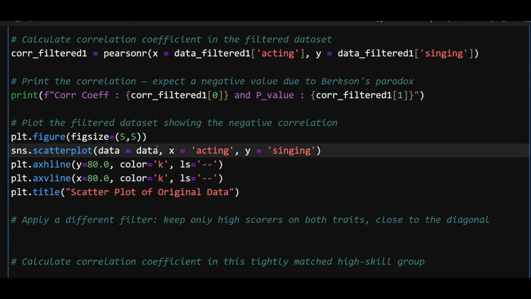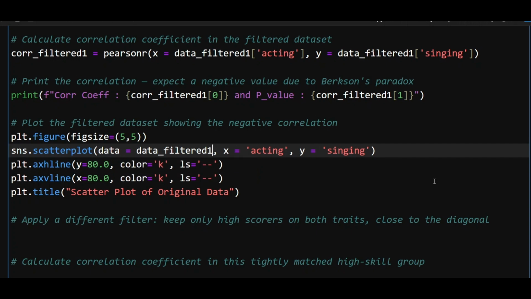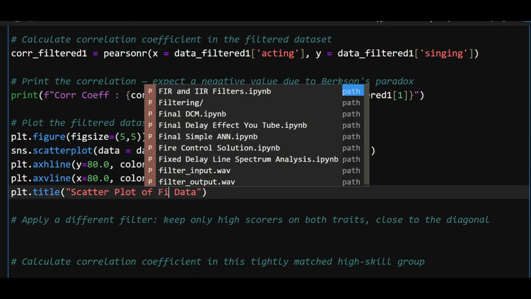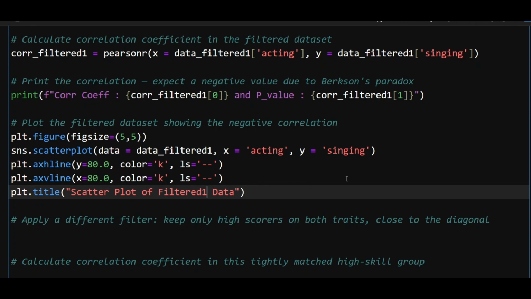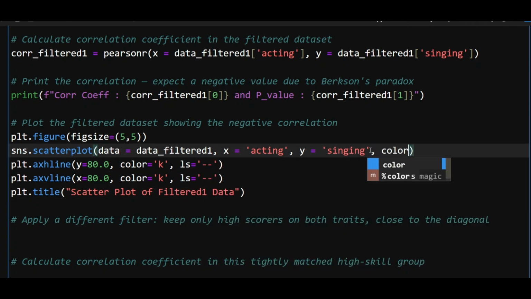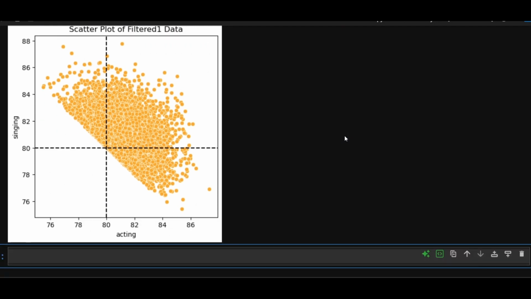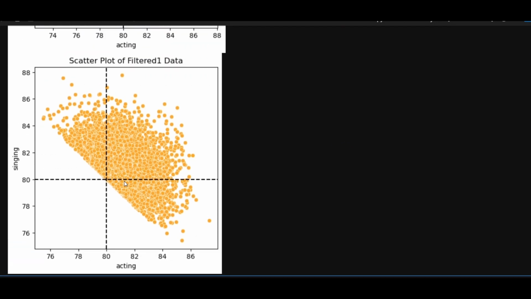So instead of data, it'll be data filtered 1. I'm passing on the filtered 1 data and acting and singing scores, and scatter plot of filtered 1 data. And let's give it a different color. Let me plot it in orange. So there you are. After filtering, I'm getting this negative relationship.